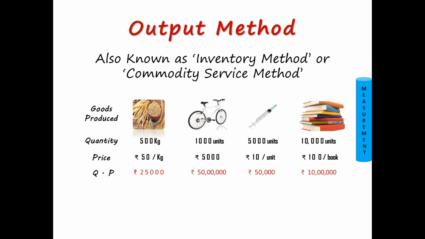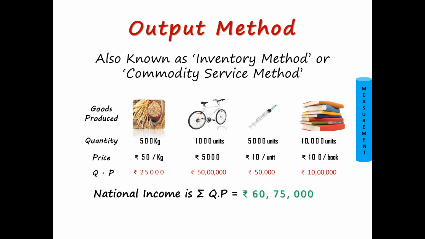Now friends, to know what is the national income, we need to sum up all these values. So national income is summation of the product of quantity and price, and here it is 60 lakh rupees 75,000. So rupees 60 lakh 75,000 is the total value of goods which are produced in the economy.